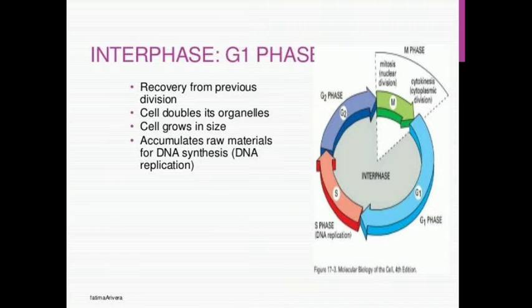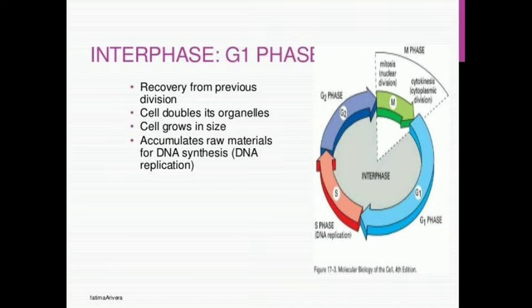The time taken for completion of this phase, that is G1 phase, is about 30 to 40% of the total cycle. Decision of cell division occurs during this phase. Please remember this, friends.